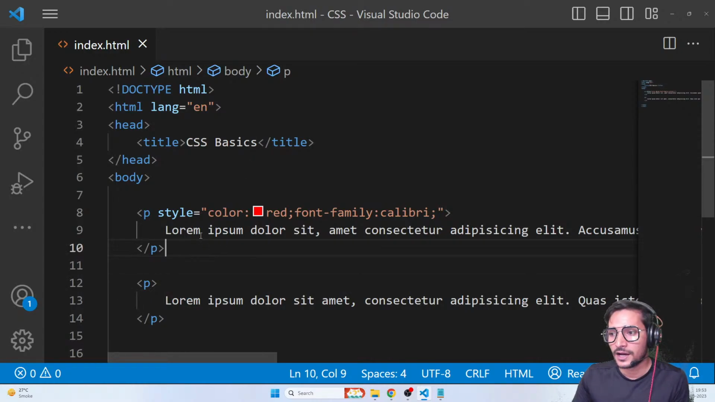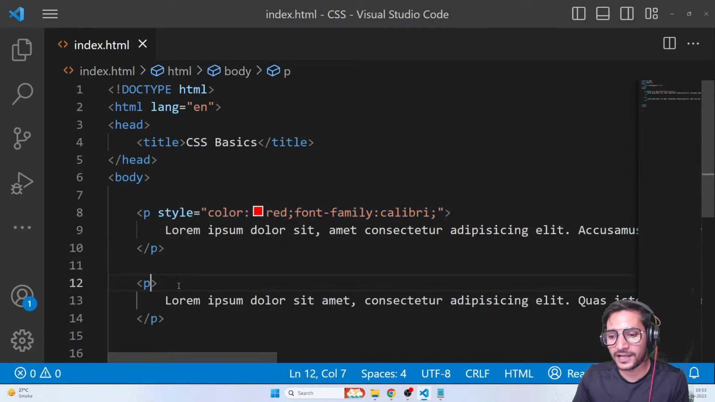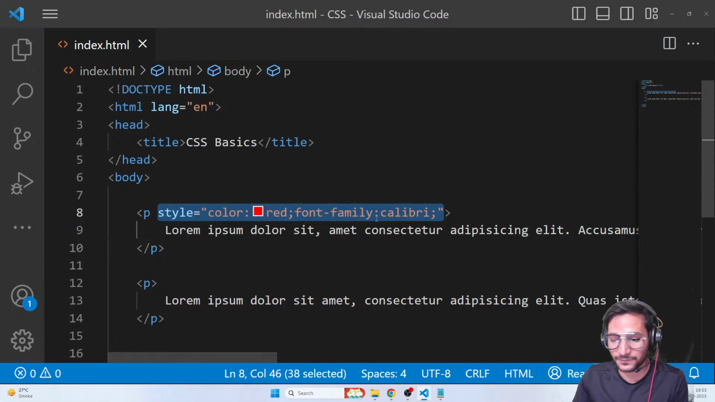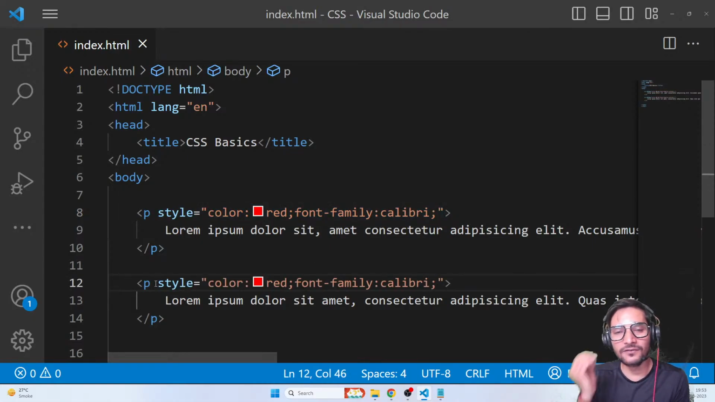That is, if I want to apply the same CSS on one more element, I cannot do that. I have to rewrite the whole thing for that tag. That means inline CSS only works for a specific tag. The same CSS cannot be used for a different element.